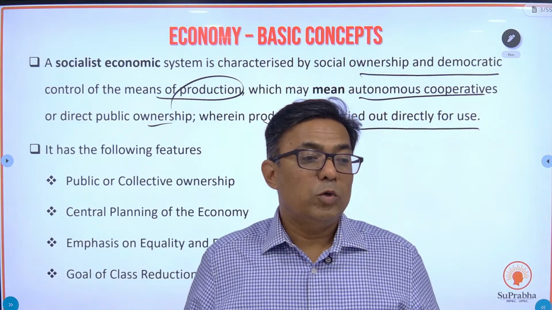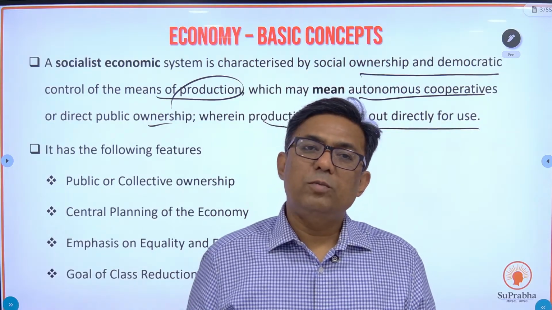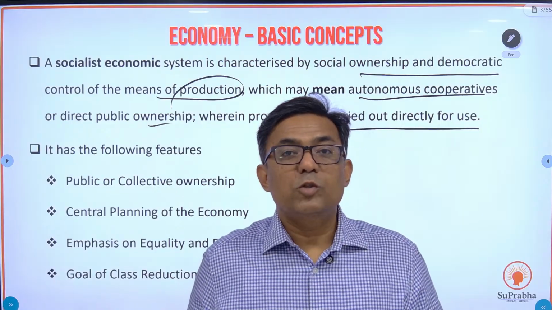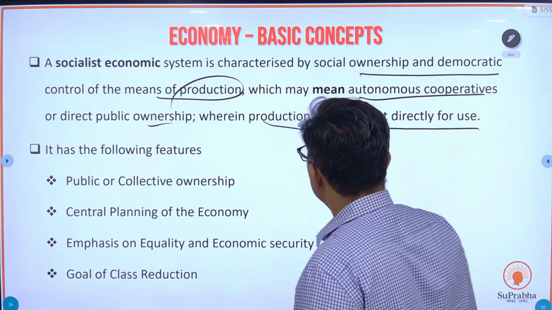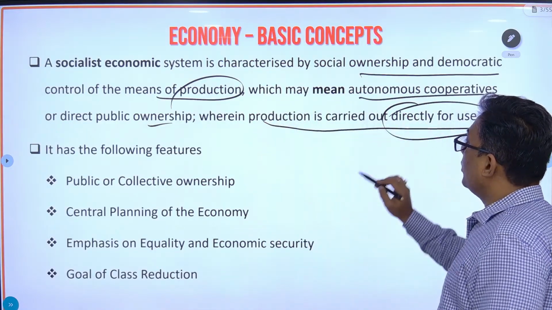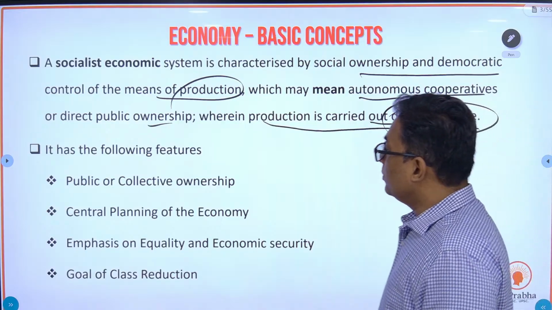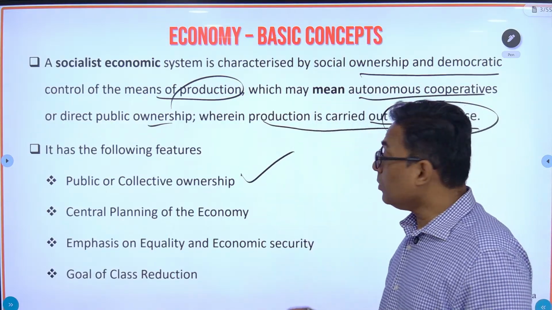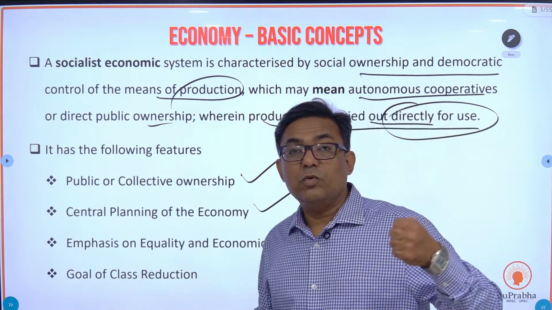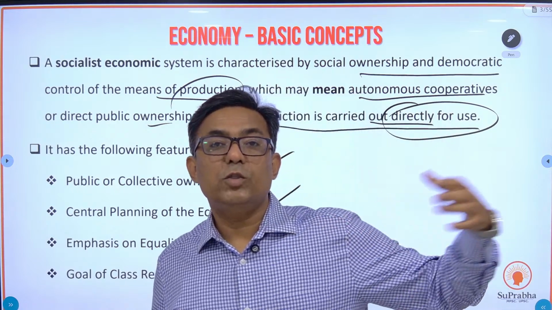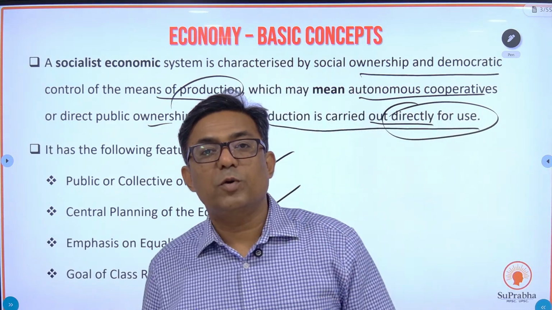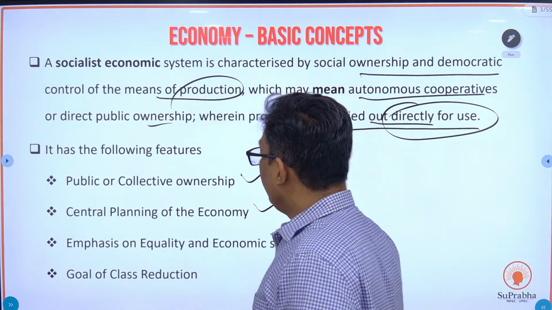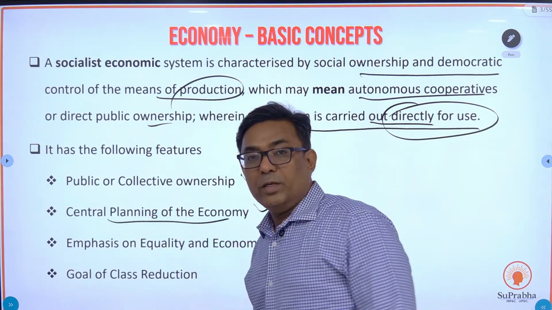Fine. What do they need? They need some 200 notebooks. So only 200 notebooks will be manufactured, and they will be distributed. So it is not for profit. It is directly for use. The production is directly for use. So it has the following features: public or collective ownership, central planning. Since there is one authority which is owning everything, it is controlling all the production. Okay, that authority will always be having a central planning of the economy.